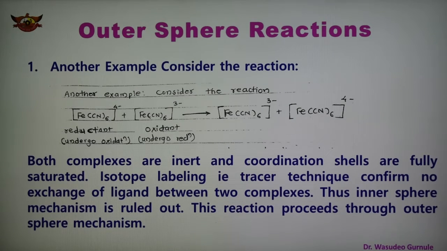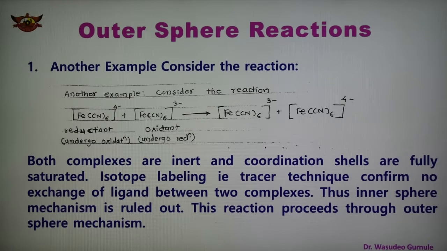So this is the redox reaction, and in this example both the complexes are inert and the coordination shells are fully saturated. Isotope labeling, that is the tracer technique, also confirms no exchange of ligand between the two complexes. Therefore the inner sphere mechanism is ruled out. This reaction proceeds through the outer sphere mechanism, and the electron transfer in this reaction is fast, again for certain reasons.